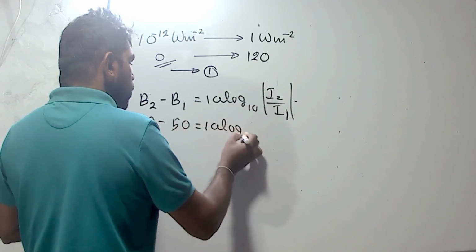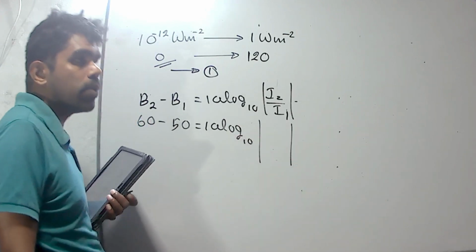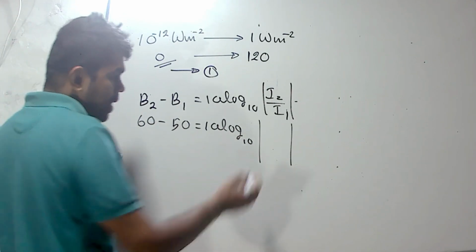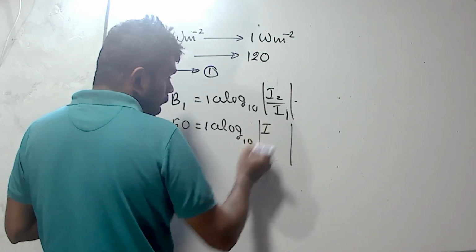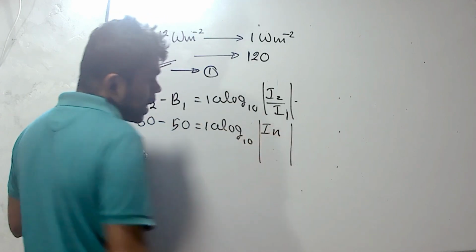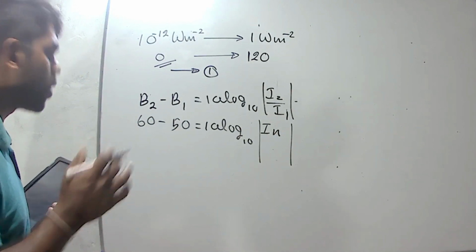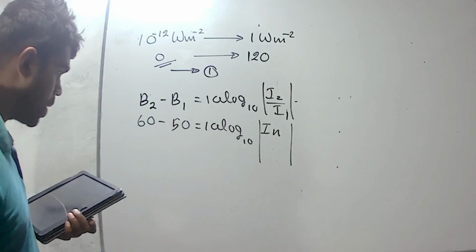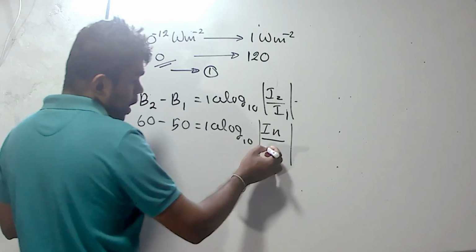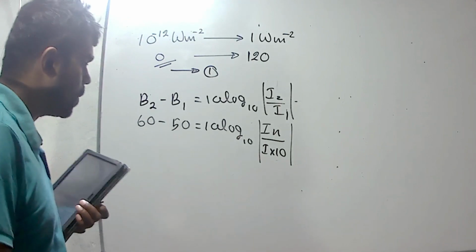I will consider the number of instruments we have to use to get 60 decibels as N. If the intensity of one instrument is I, then I times N is the total sound intensity produced by N instruments. Initially there are 10 instruments, so we get I times 10 for the initial condition.